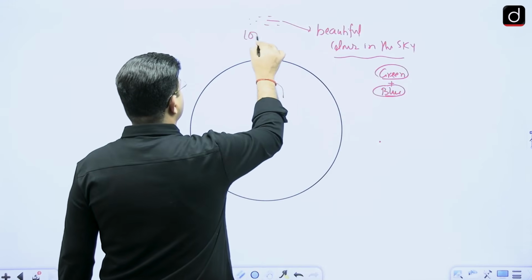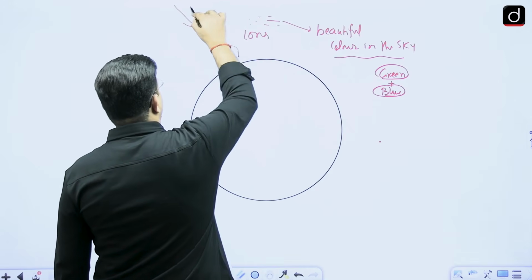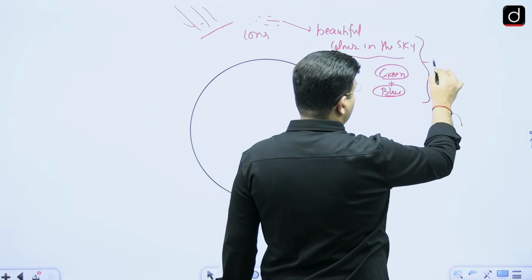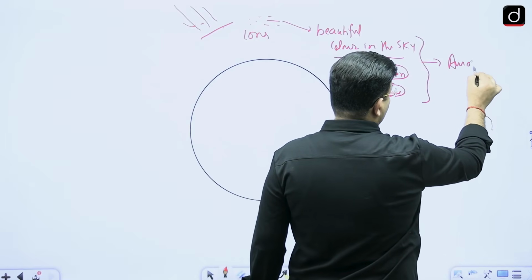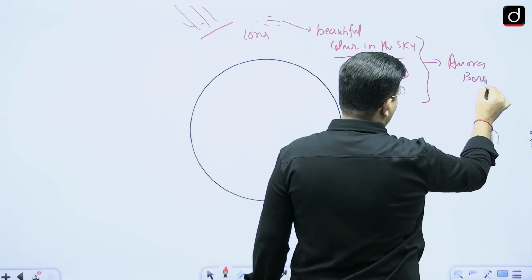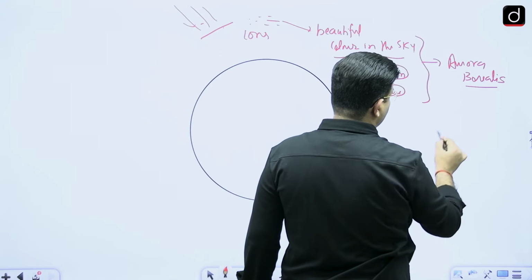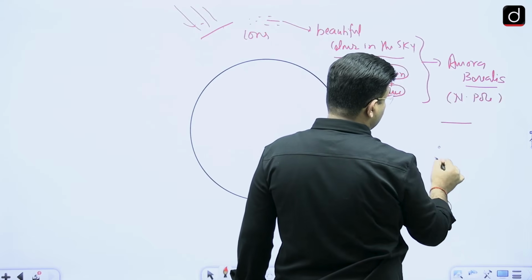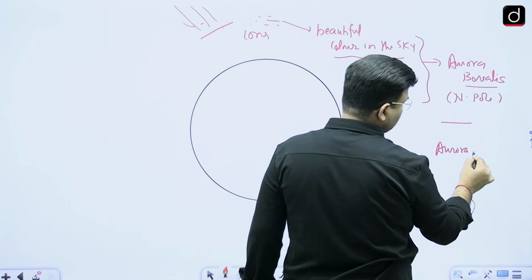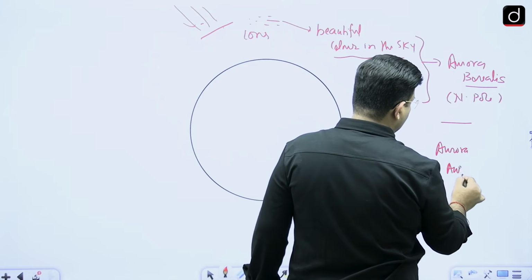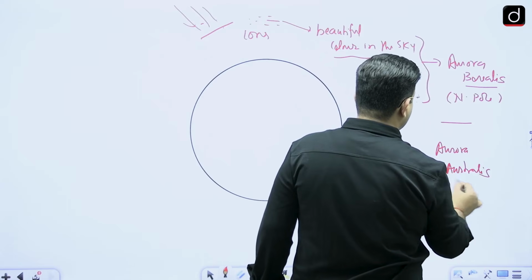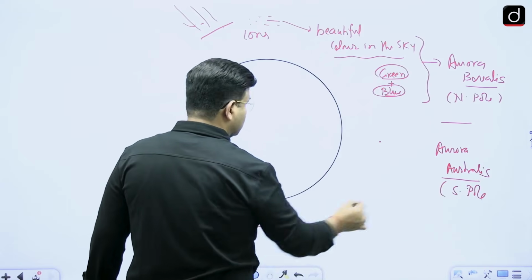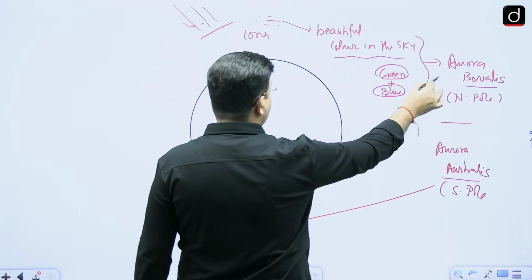There are ions and solar ions which are colliding, and this is known as an aurora, the aurora borealis, above the North Pole. And it is known as the aurora australis above the South Pole. So here we have the aurora borealis.